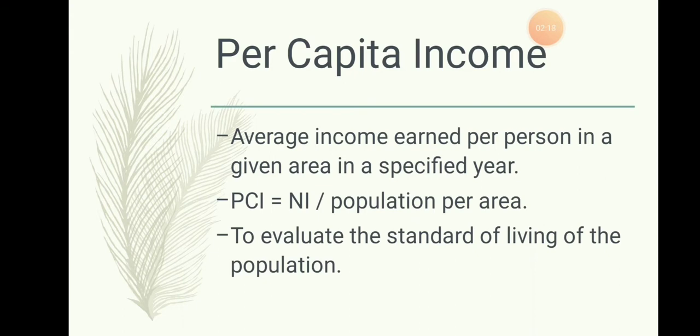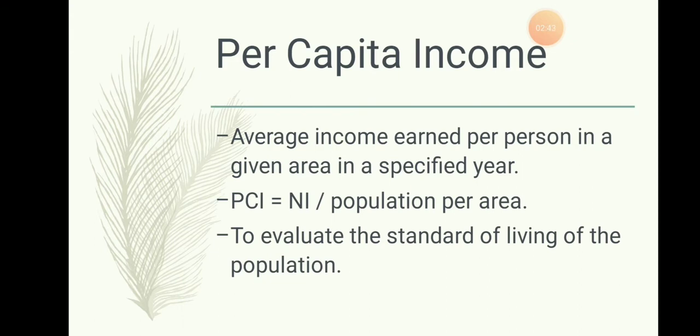The meaning of per capita income is the average income earned per person in a given area in a specified year. What is this? The average income. In national income we calculate the whole income of the nation, while in per capita income we calculate the average, that is, the average income earned per person in a given area in a specified year.